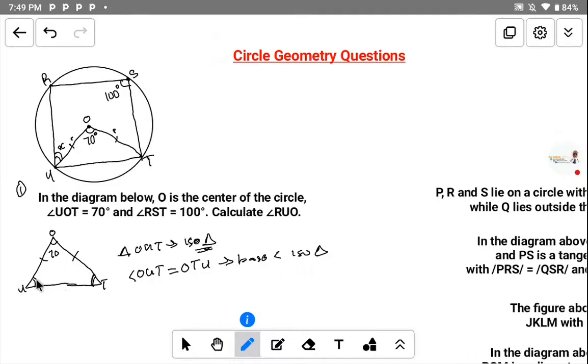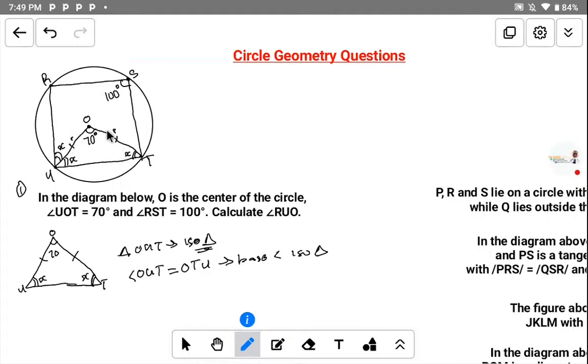Now, since the base angles of an isosceles triangle are equal, if this angle here is S, definitely the angle here is equal to S. So in the main diagram, this angle is a base angle of the isosceles triangle, and the angle here is equal to S, and therefore the angle here is also equal to S because they are all equal to each other.